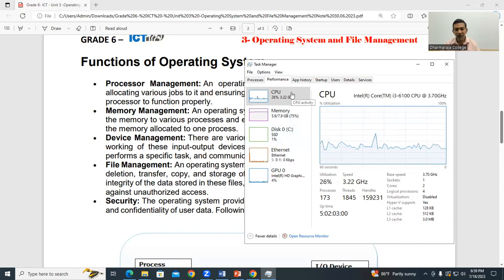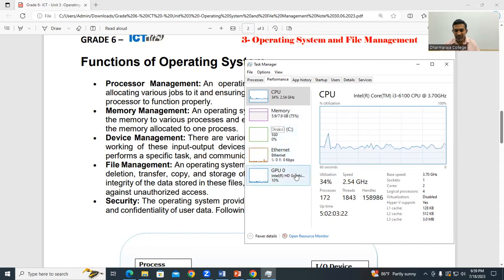You may be listening to music, doing some work, or doing some lessons. So how is memory allocated to a system? You can see how much memory has been taken. Here on the memory, it's taken 6 GB out of 8 GB.